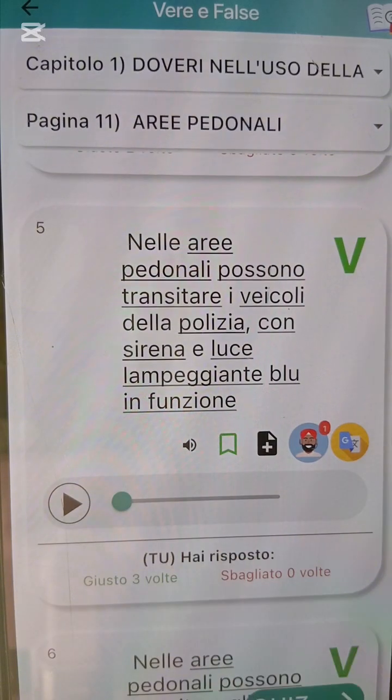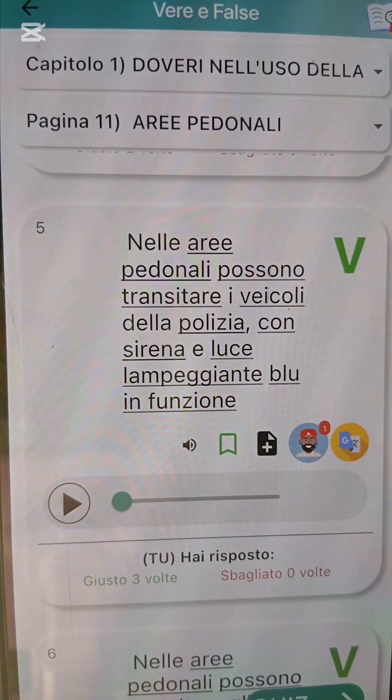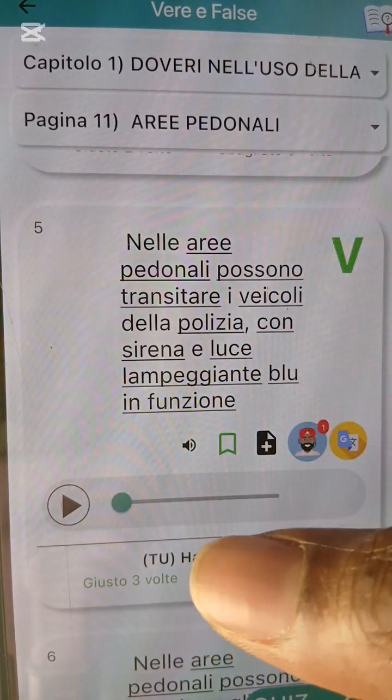Nelle aree pedonali possono transitare i veicoli della polizia, con sirena e luce lampeggiante blu in funzione. Police motor that is on emergency, you know, they put on their blue light, it means they are on emergency. It's either they are chasing one thing or the other, you understand? So they said those type of vehicles can what? Transit. Okay, polizia vehicles with siren on and with luce blu lampeggiante. Lampeggiante means flashing. With blue flashing light, they can what? Pass.